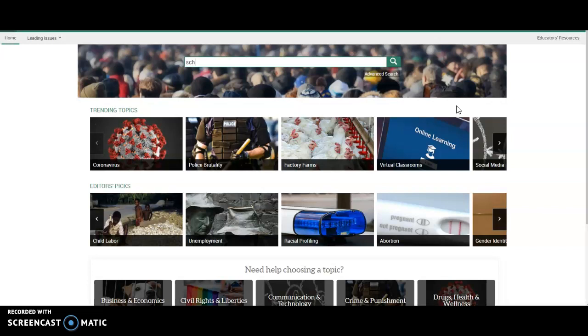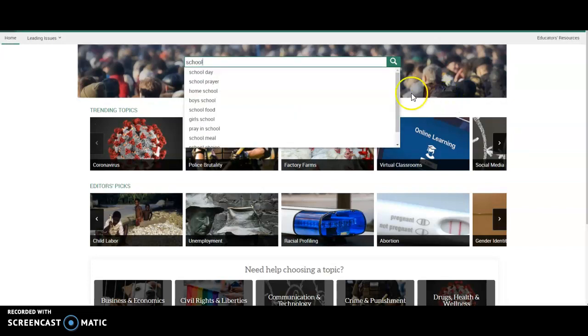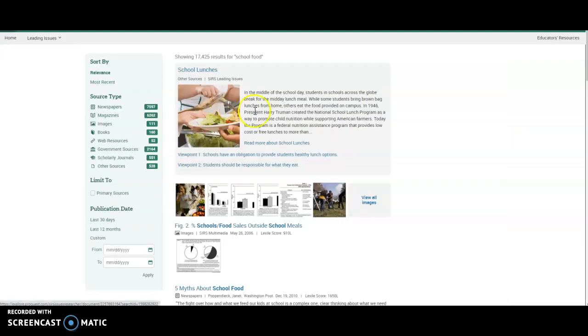So I can just go here and look up school. Oh, and look, school food came up. I'm sure we could type in school lunches as well. And you can see here, we've got all these different source types. We have 7,597 newspaper articles, 6,262 magazines, 111 images, and these images are okay for you to use for projects and things like that, and you will not be infringing on any copyright violations.